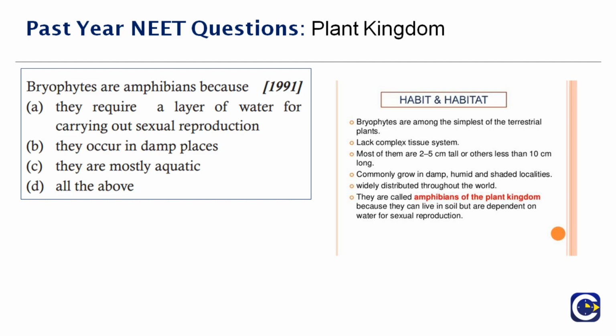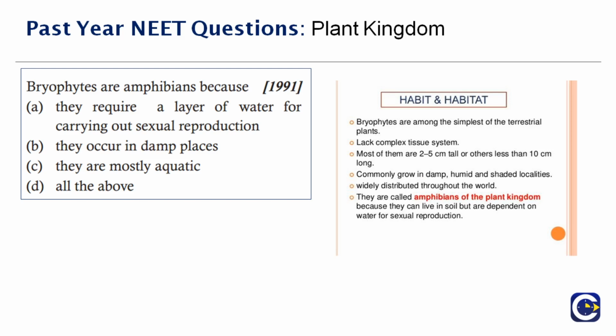Second point, they lack the complex tissue system. They do not have any vascular tissues. Most of them are 2 to 5 centimeters tall, and others are less than 10 centimeters long. As I already said, they are mostly adhered to the surface of the ground. They do not grow much taller or much broader. Commonly grown in damp, humid and shaded localities, and they are widely distributed throughout the world.